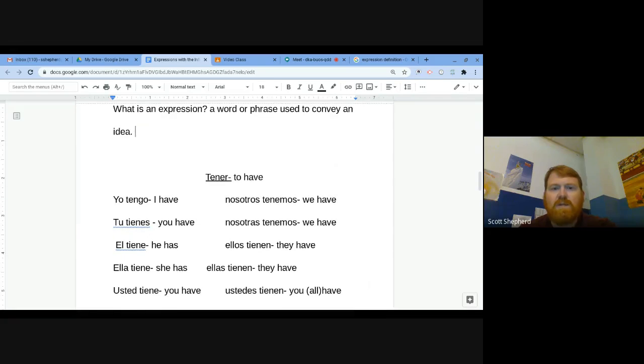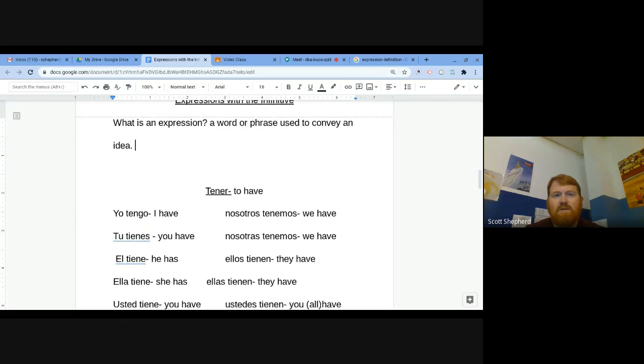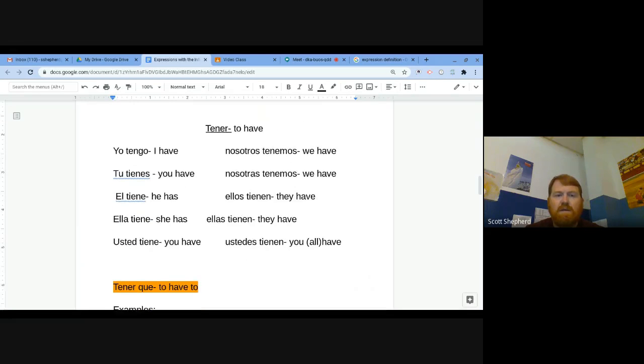We are going to use tener. Now, tener is a verb that we have used before. Yo tengo, I have. Tú tienes, you have. And so forth. You can see it right here in front of you. But there's such a thing as an expression that uses the verb tener. Remember, an expression is a word or phrase used to convey an idea.